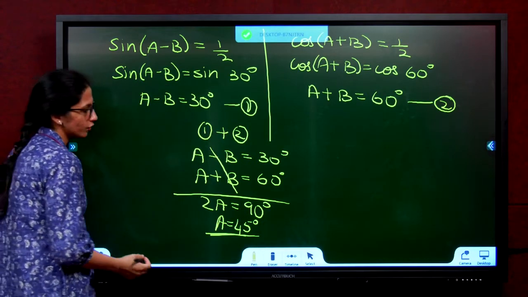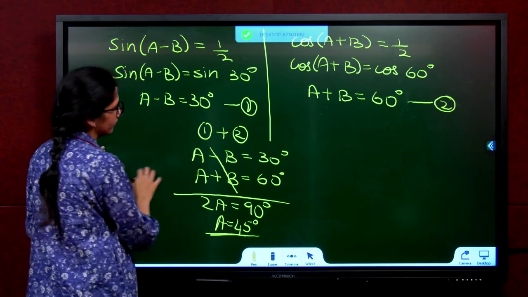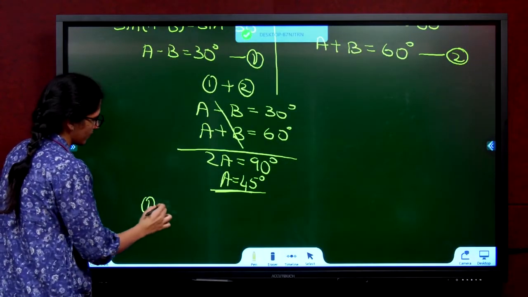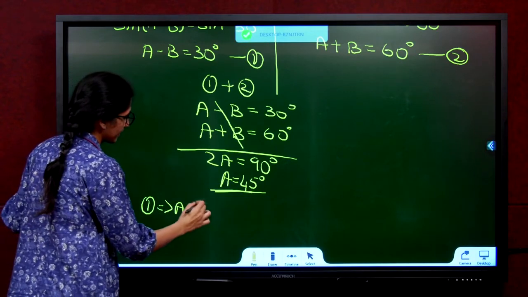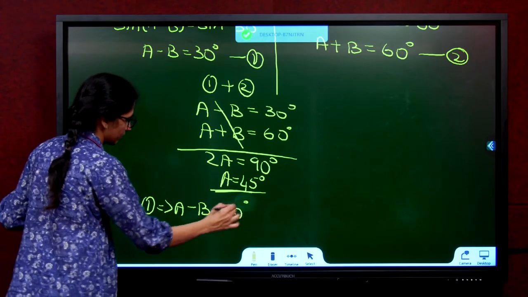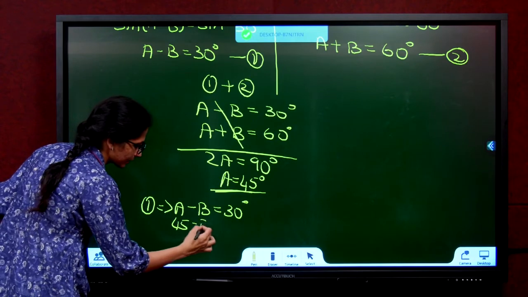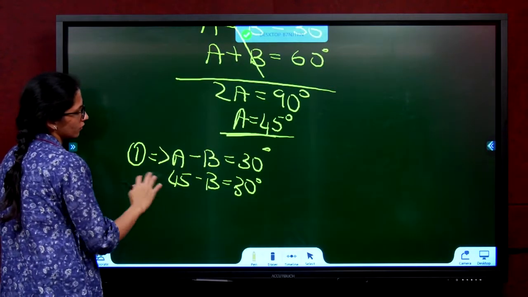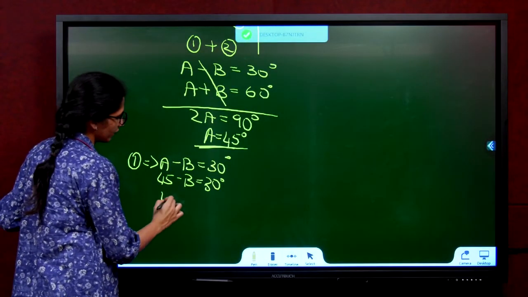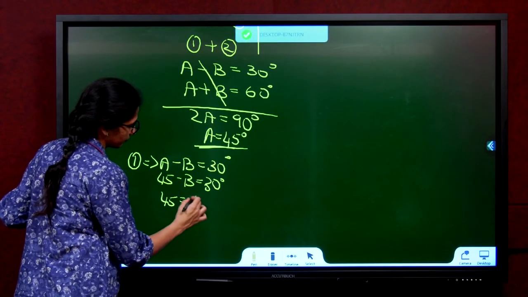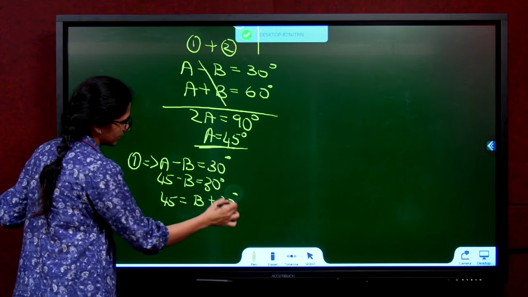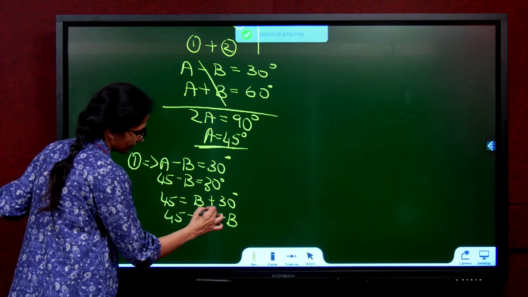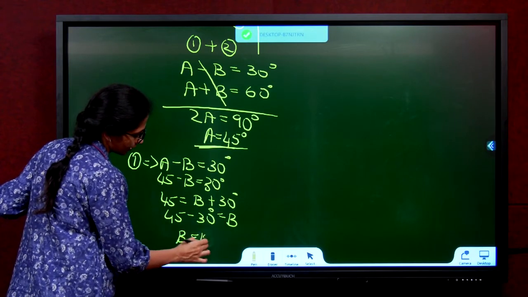Now you have to find out B. You can use anything to find. I'll use equation 1. A minus B is equal to 30 degree. 45 minus B is equal to 30 degree. Solve. 45 is equal to B plus 30 degree. Send the 30 degree this side. 45 minus 30 is equal to B. B is equal to 15 degree.